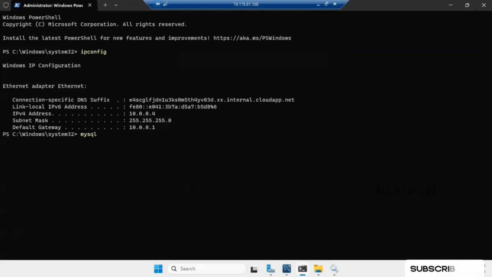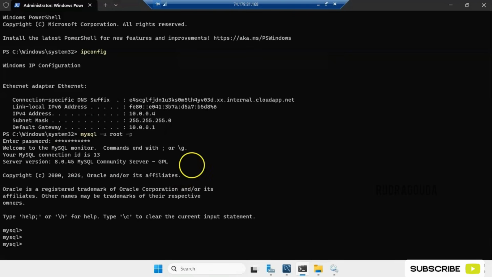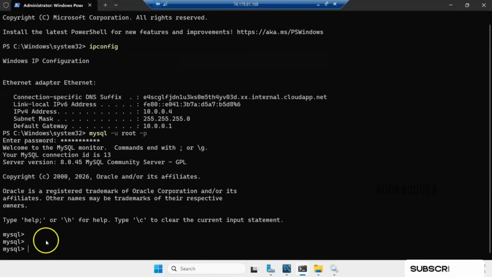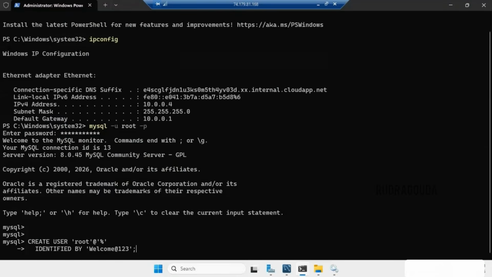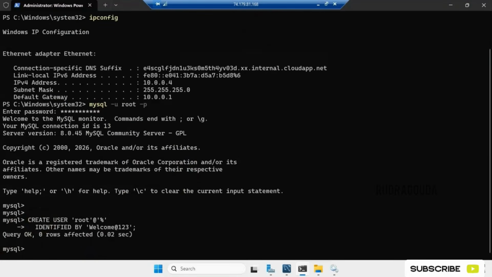MySQL, username root and -p. Click enter and now enter the password. Okay, now I have connected successfully, as you can see on the screen as well. Now what I will do, I'll paste that command here. Click on enter. Yes, now it is completed.